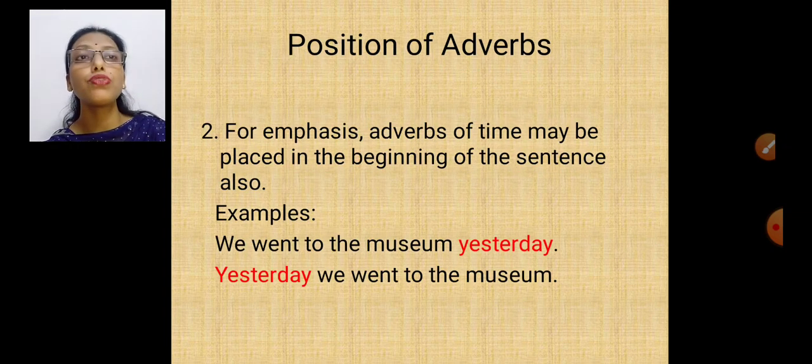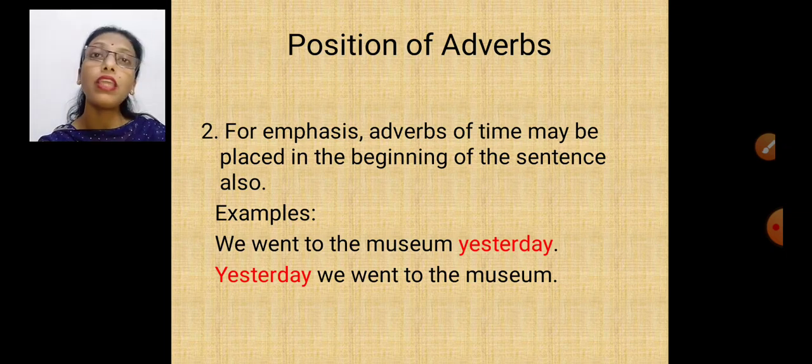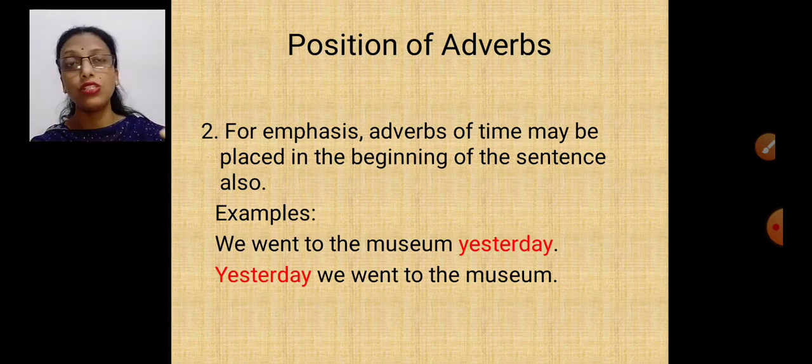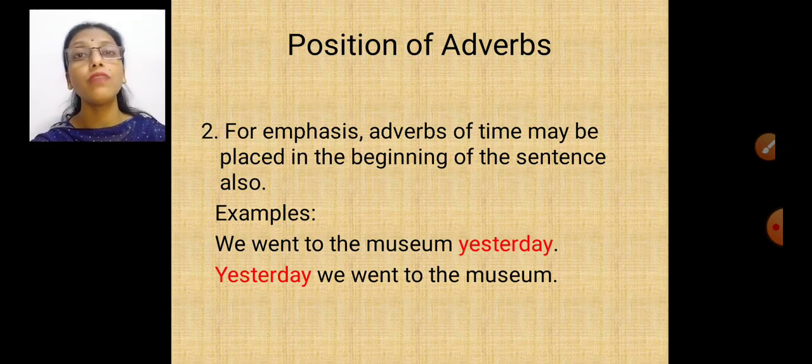Okay. Position of adverbs, when I am putting emphasis, like I am using this adverb of time. Suppose I say time, I told you it's for today, tomorrow, yesterday, this week, next week, anything could come, right? When we come to know about time, then we can place them at the end of the sentence also and at the beginning of the sentence also, all right? Suppose I say we went to the museum yesterday. This is also fine. If I say yesterday we went to the museum, that is also perfectly correct. Yesterday can be placed at the end, at the beginning also.